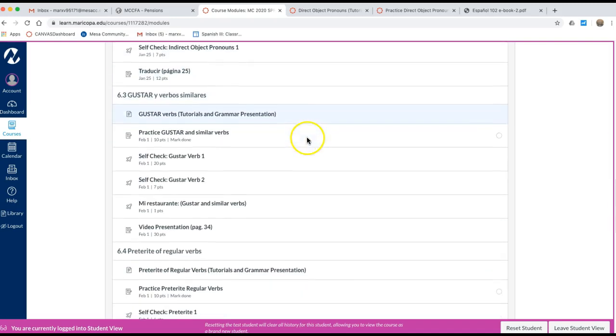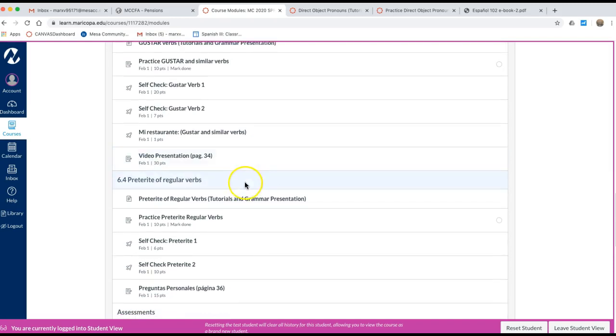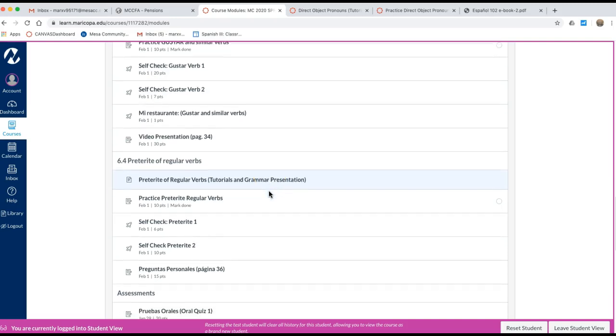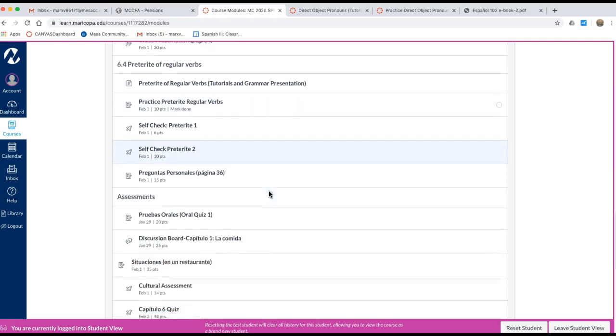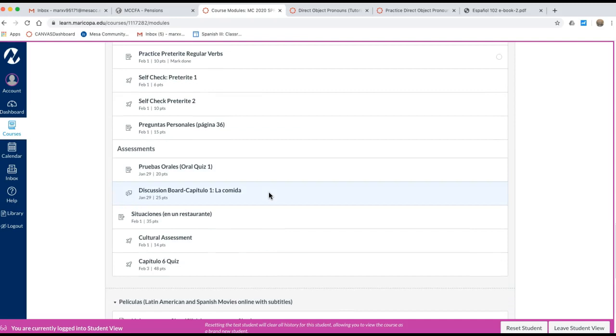So the second half, which is gustar and the pretérito, will be due on February 1st. Perfect. And then you have the assessment. Can you prove to me and to yourself that you learned a little bit about this chapter? And how are you going to do that?